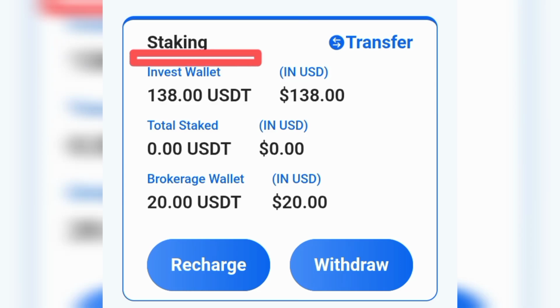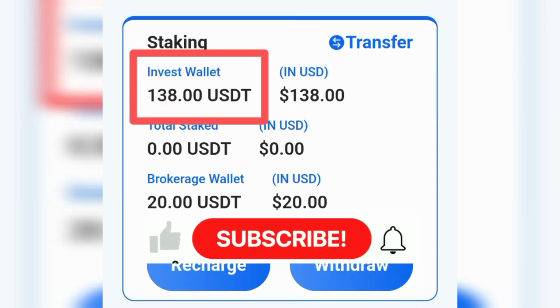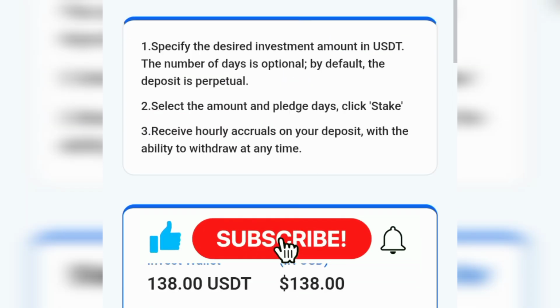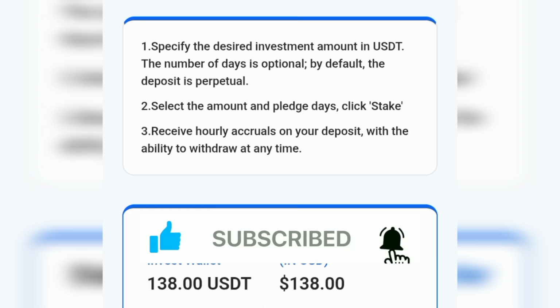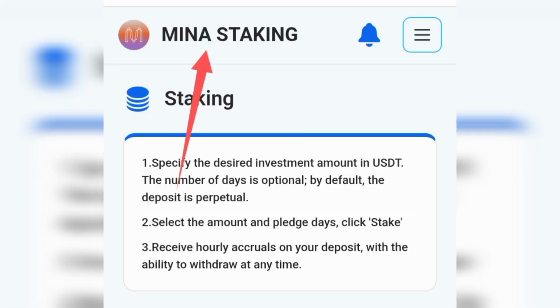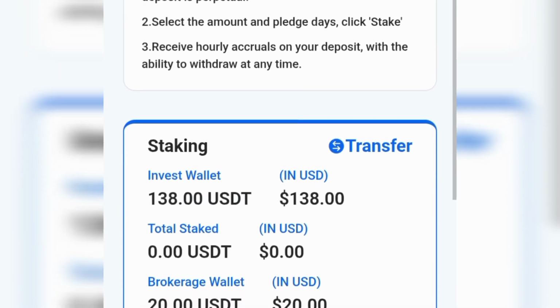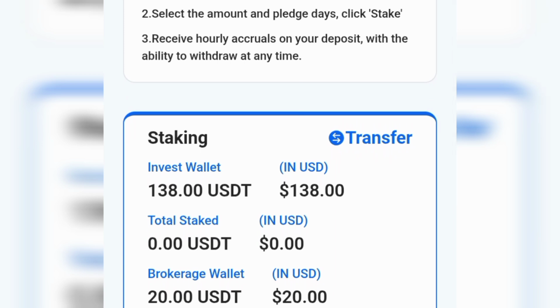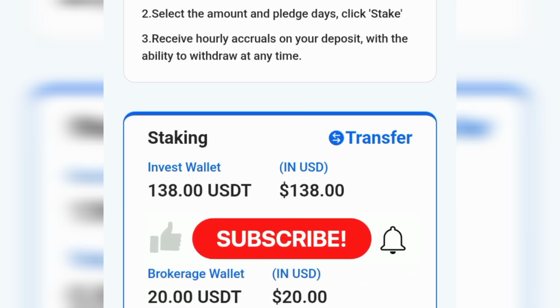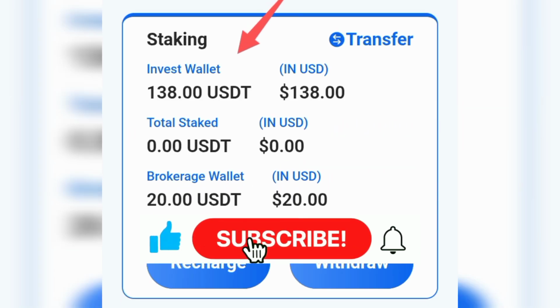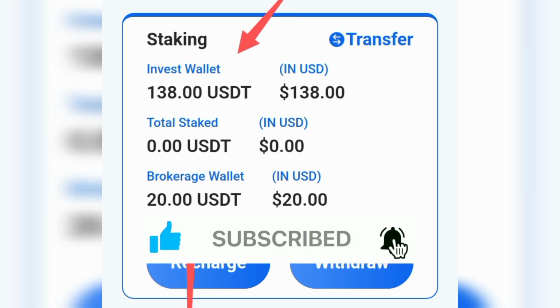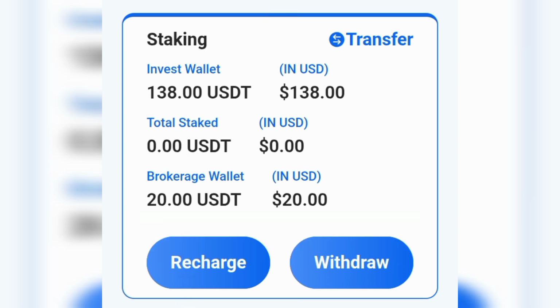This is 138 USDT in my balance right here, and the name of the platform I'm about to share with you right now is MINA staking, and I have already started making a lot of money for myself on this platform. As you can see over here, in my invest wallet I have 138 USDT, and in my brokerage wallet I have 20 USDT, which is what I'm going to be withdrawing right here in this video.